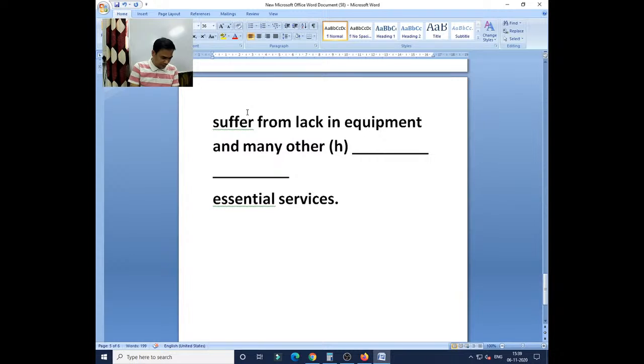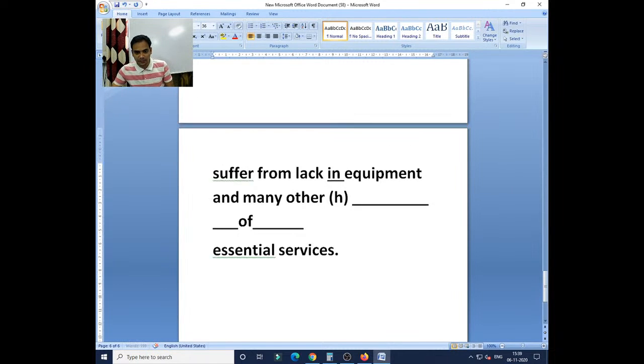Gurudba, you have written in into of. Now Vanidhi, you understood. Manthan, you have written in into of. It should be lack of, not lack in. And don't change the word. It should be lack of equipment.